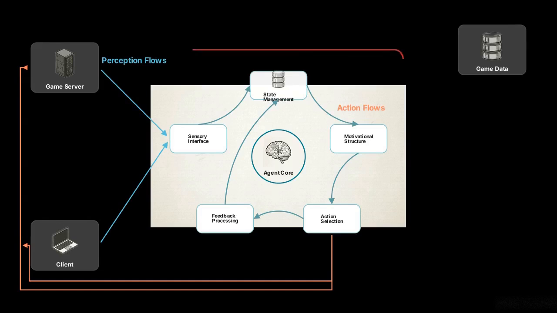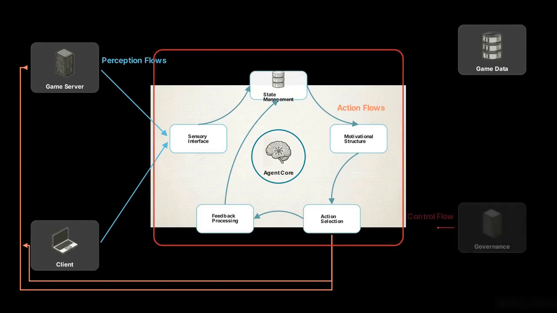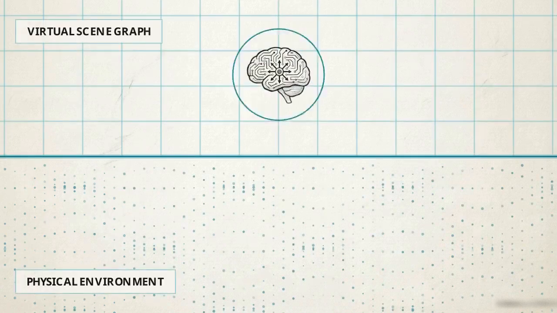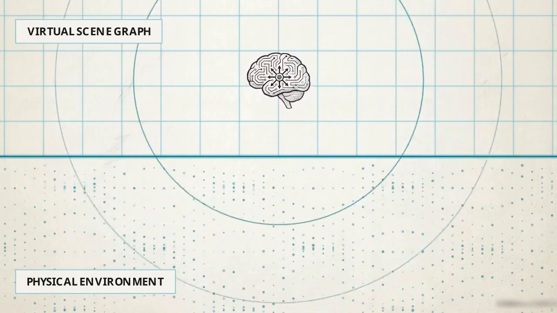Surrounding this is the control flow, dictating the overarching authority with the power to start, suspend, or constrain the agent's lifecycle. These strict flow definitions ensure autonomous logic does not overwrite authoritative server states, which would destabilize the entire virtual ecosystem.